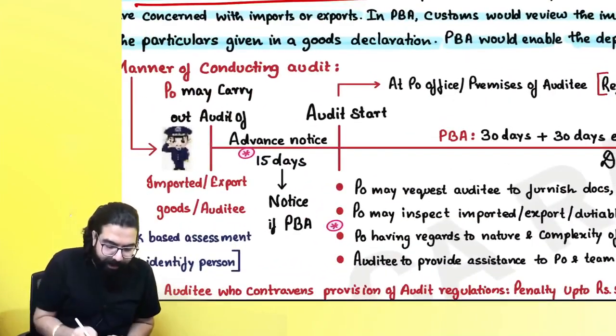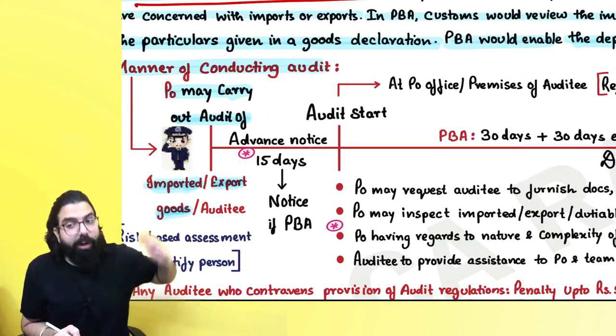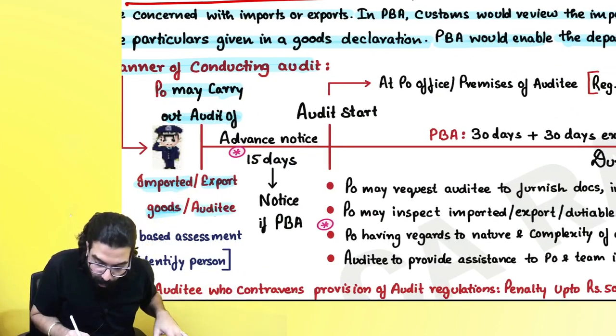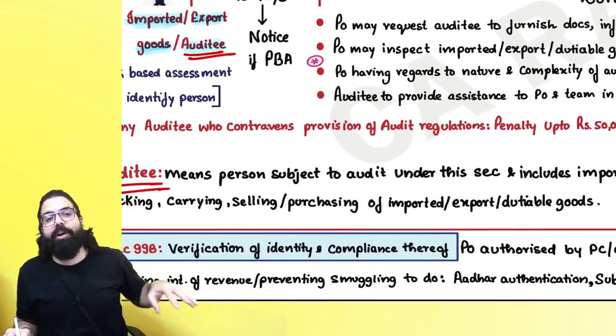The next one over here is manner of conducting. Proper officer may carry out the audit of imported goods, exported goods, or which goods you go ahead and export, or audit can be of the auditee also. Always remember who can be an auditee. Auditee means a person whose audit can be done, and